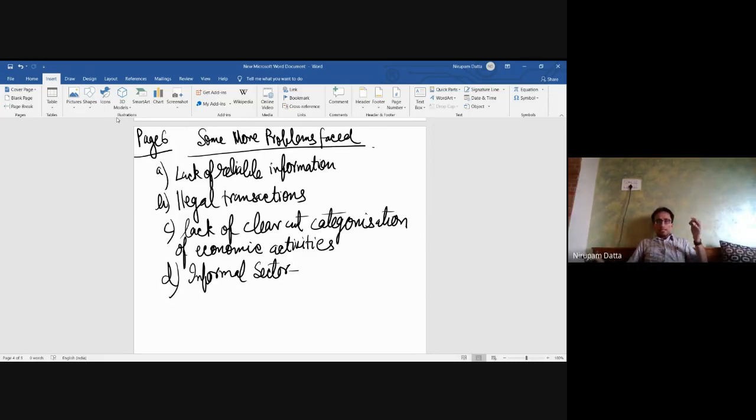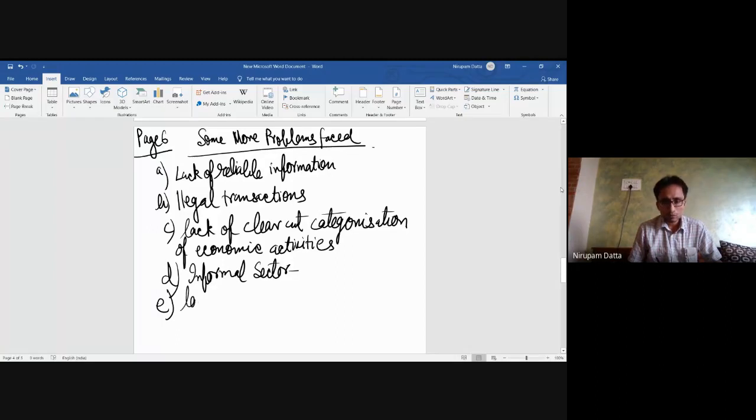So estimating the income generated in the informal and unorganized sector is a very difficult task. We only make a guesstimate, that is, an estimation based on guesswork. It is not perfect or accurate. So it is very difficult if a large part of the economic activities are carried out in the informal sector.